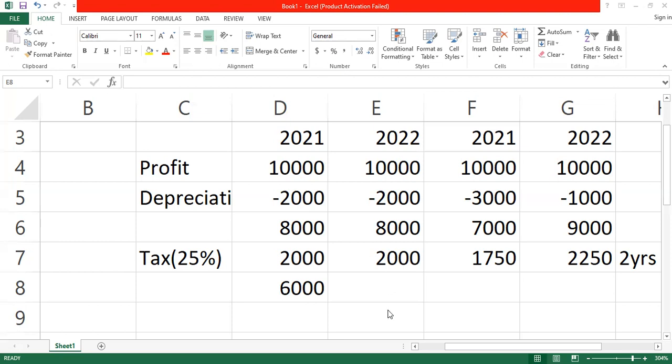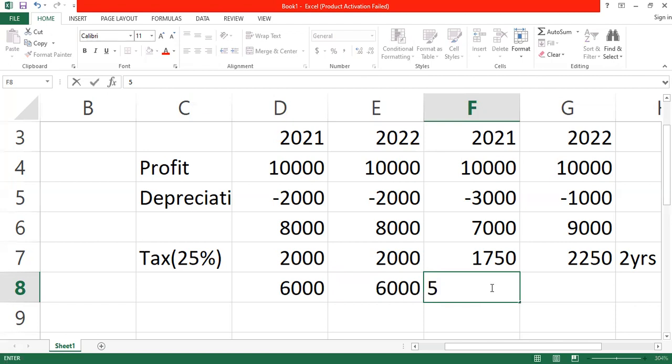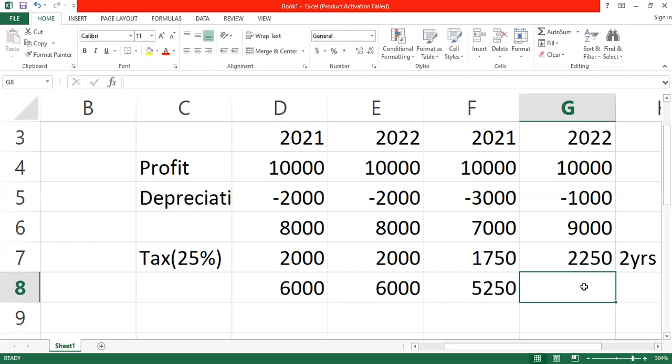This will also be 6,000. So under this, what will be the profit after tax? 5,250. Under this will be what? 6,750. Okay. All right.